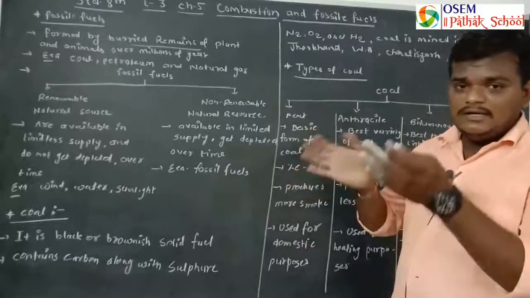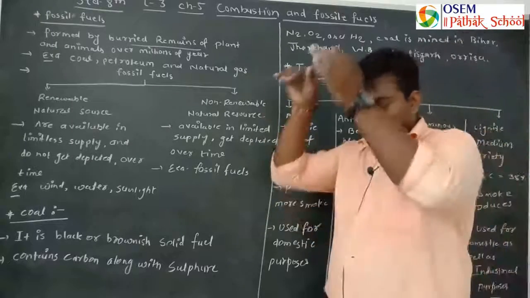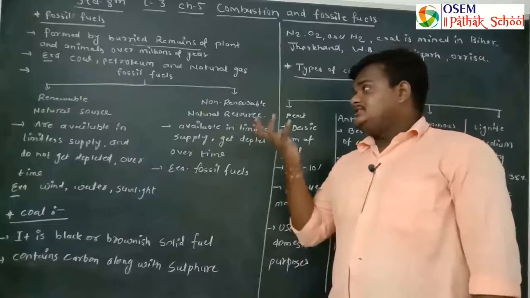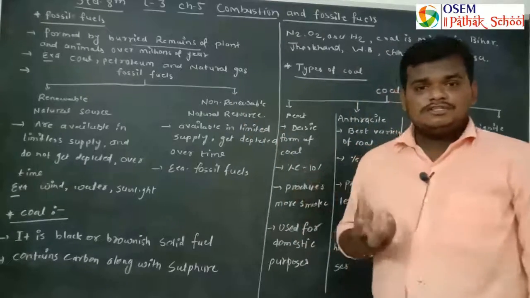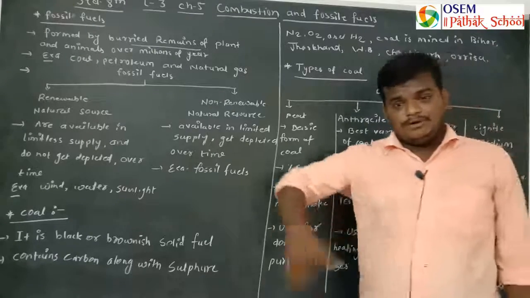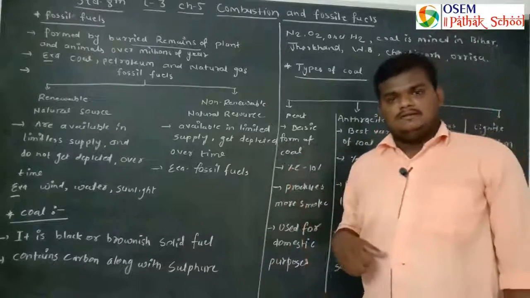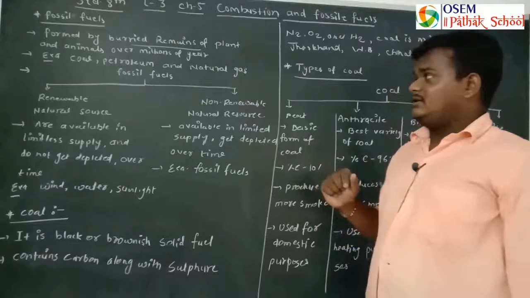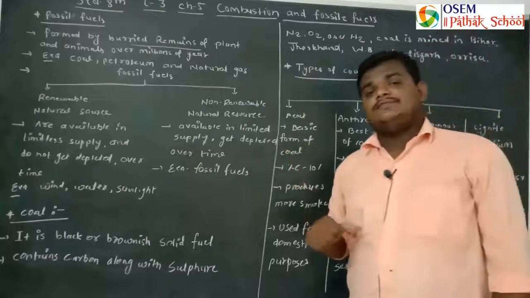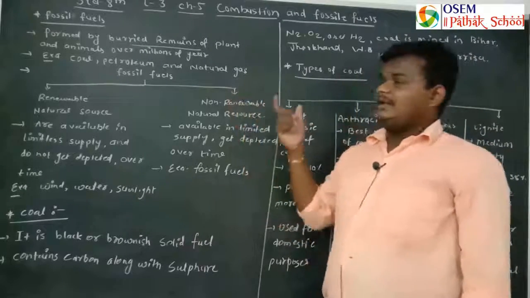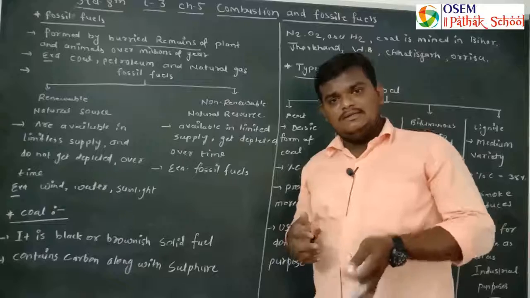When the buried remains go inside the soil, they form mud and sand type materials, and then after that they generate fossil fuels.